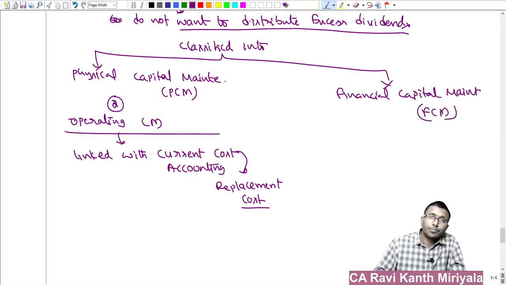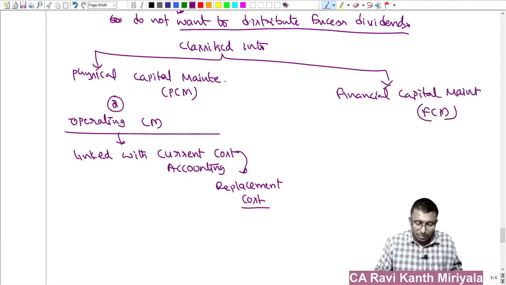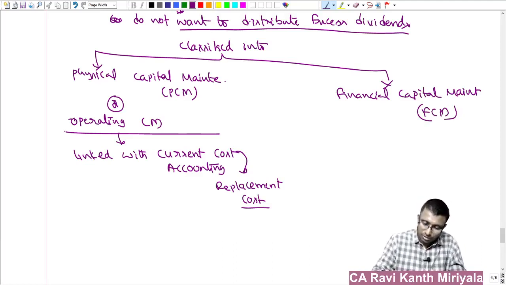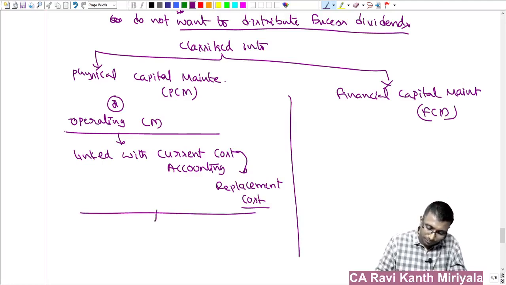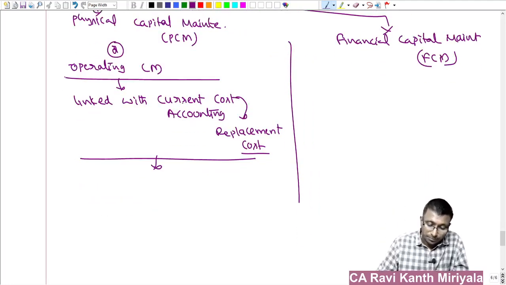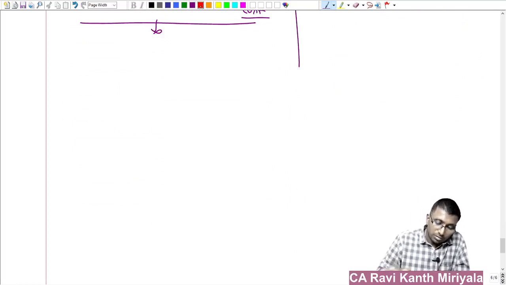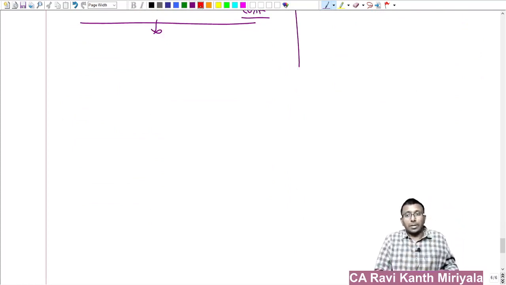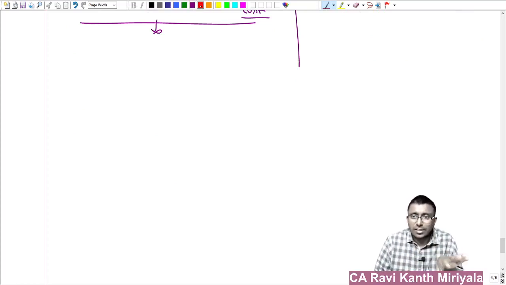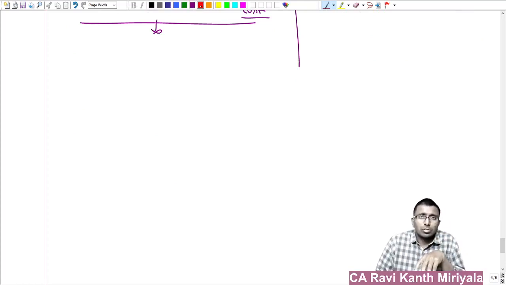FCM is the short form. See, when I am talking about physical capital maintenance, first let us discuss the first part correctly and fully. What are we trying to say here? Set aside the profits, don't distribute too much, in order to allow the business to continue. That is the basic point.